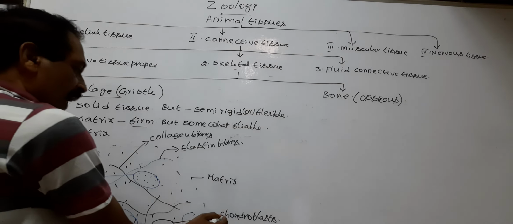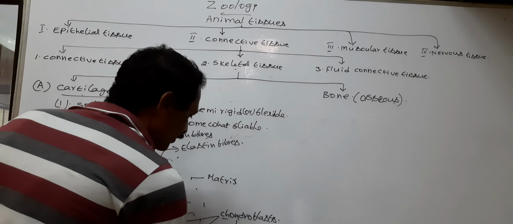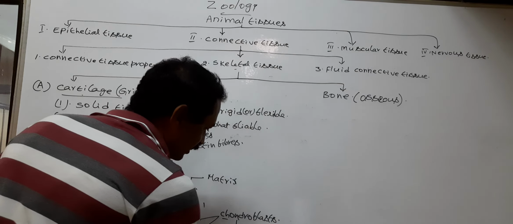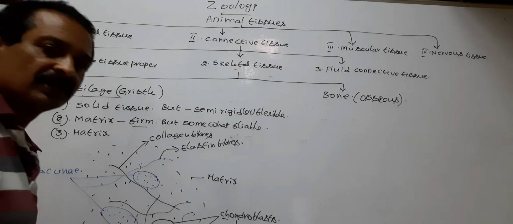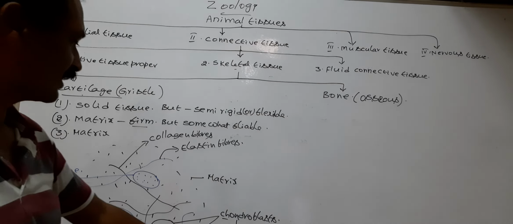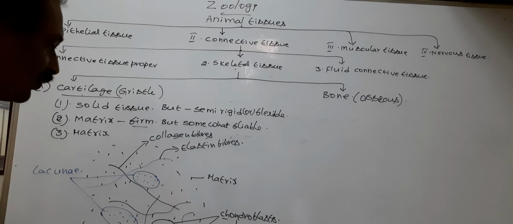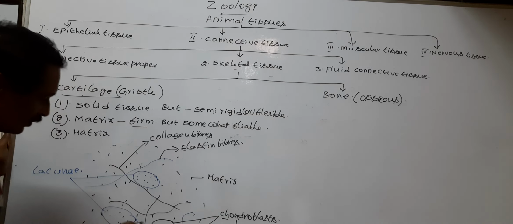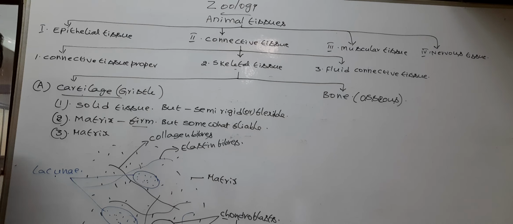Later, the active chondroblasts mature into chondrocytes. Chondrocytes are inactive cells which do not secrete matrix. The inactive chondrocytes enter into the fluid filled spaces or lacunae.